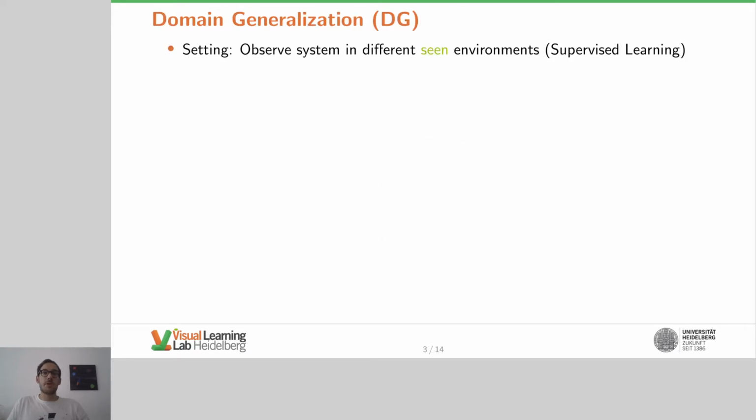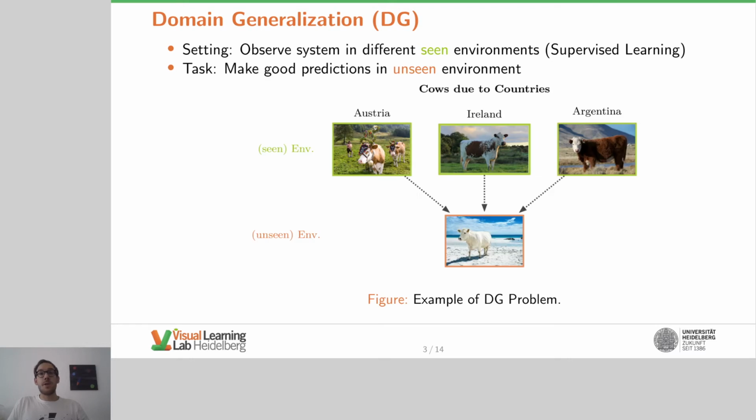In this work, we consider the setting of domain generalization in order to improve robustness. Assume to observe a system in different environments, or expressed slightly differently, some related datasets with input-output samples. The task is to go beyond the classical supervised learning task, namely to make not only good predictions for the seen environments, but also for the unseen ones.